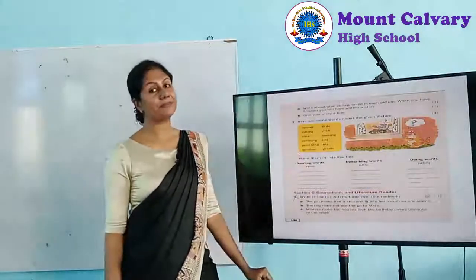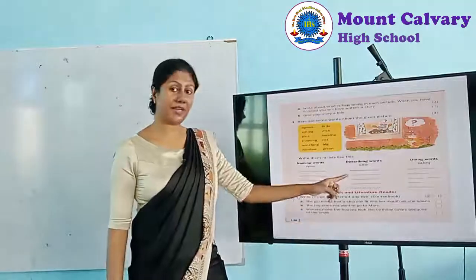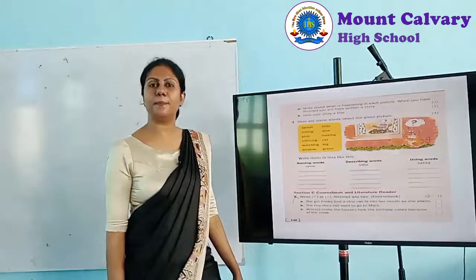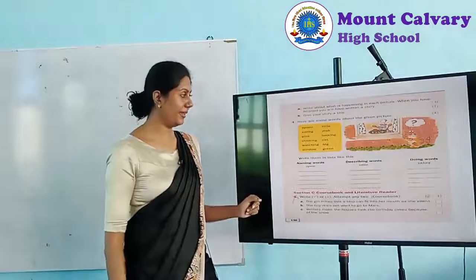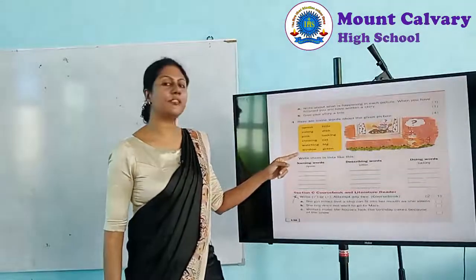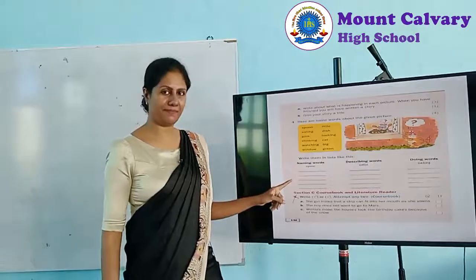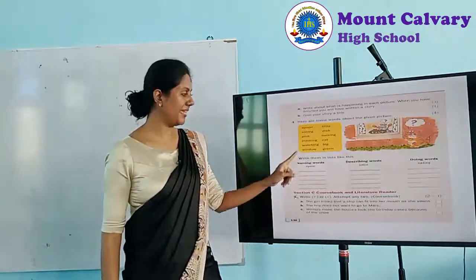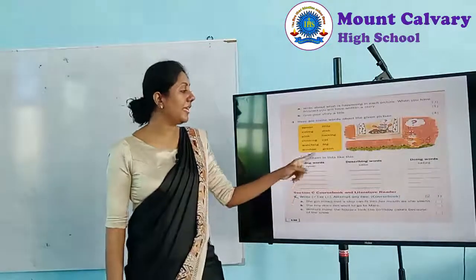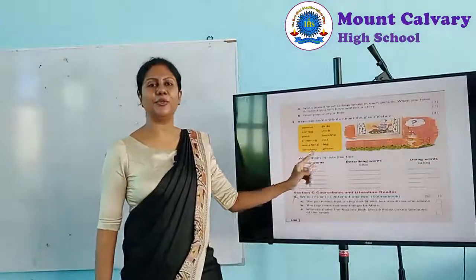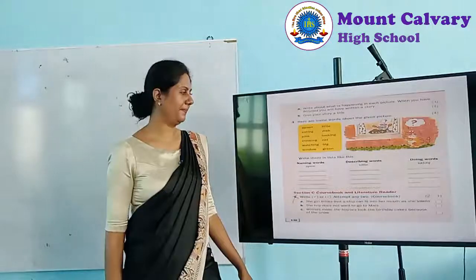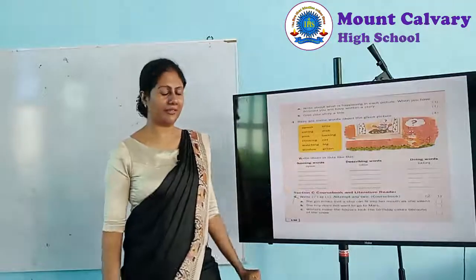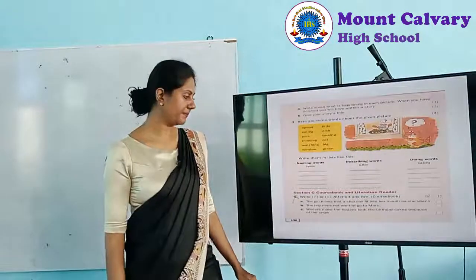Big. Big is a describing word. We can use the word big to describe something. Okay. Next, window. Window is a name, so window comes here. Window is a naming word. Green is again a color. You know colors are describing words or adjectives. Very good. Right, now you can write answers on your own.